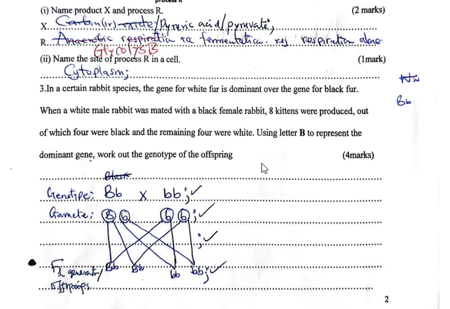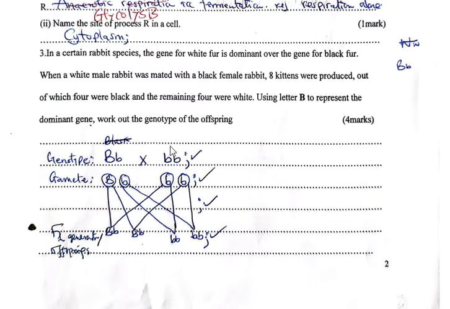Let's cross or work out the genotype of the offspring, and you start with the genotypes. Basically this will be heterozygous and this one will be homozygous recessive, in order for you to get the offspring which have white fur. These are the white fur and the black fur. The cross must be there for you to get a tick here.